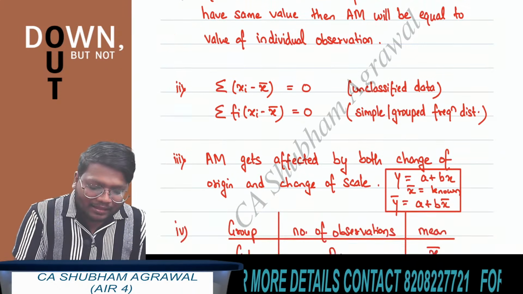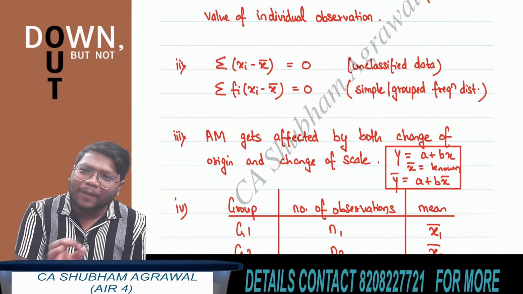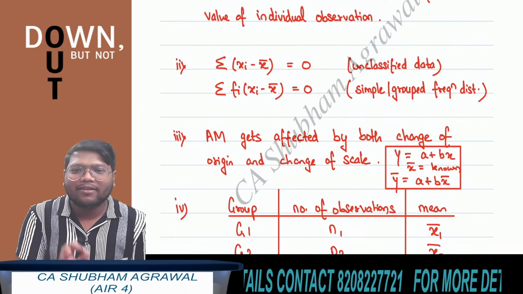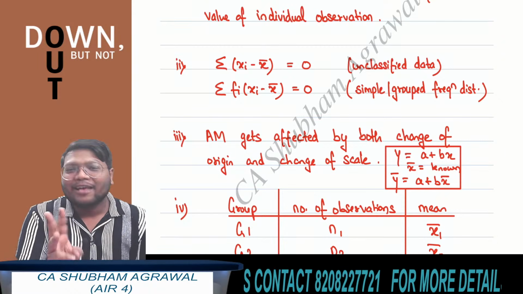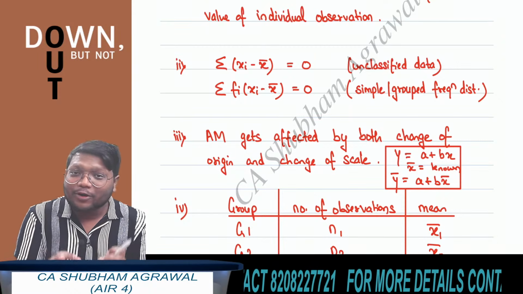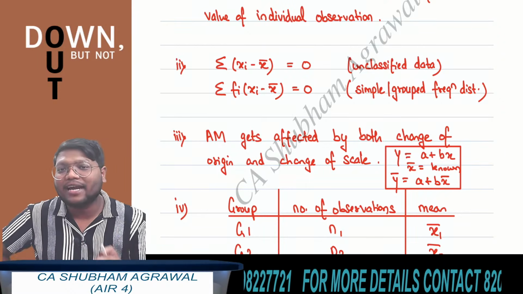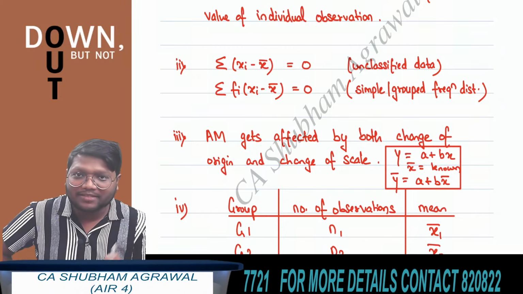Now the third property is very, very important. You can expect one question from this property. Definitely they will ask one question from this property in exam. The third property of arithmetic mean is that arithmetic mean gets affected due to both change of origin as well as change of scale.